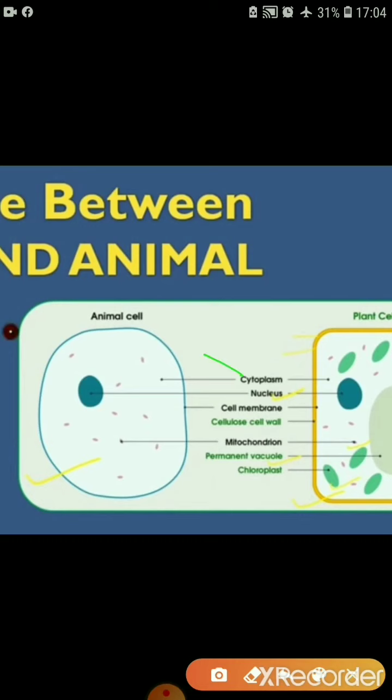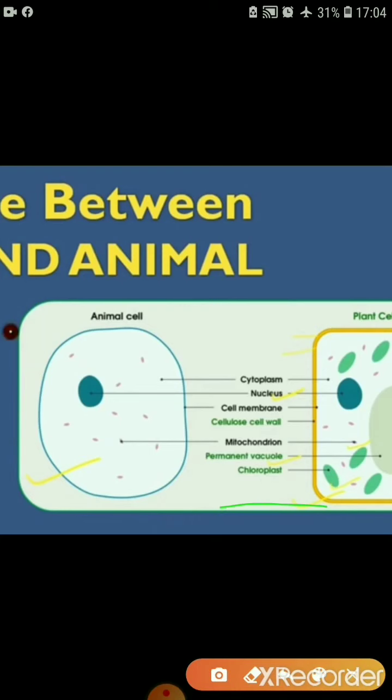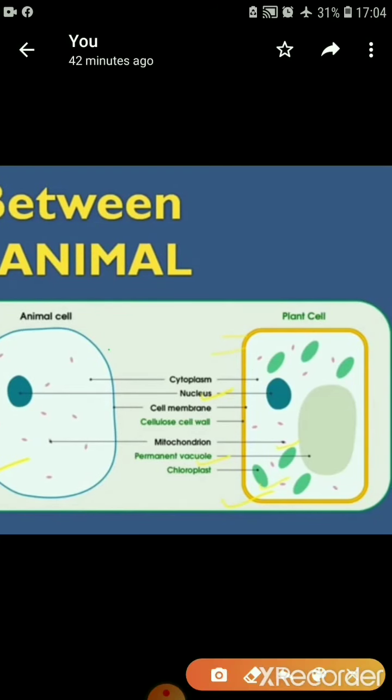It is present in plant cells as well as animal cells, right? What is cytoplasm? Except the cell membrane and the nucleus, all the remaining part. This is the nucleus, this is the cell membrane, and this white structure with pink colored structure is called cytoplasm. So cytoplasm is available in animal cells as well as in plant cells.